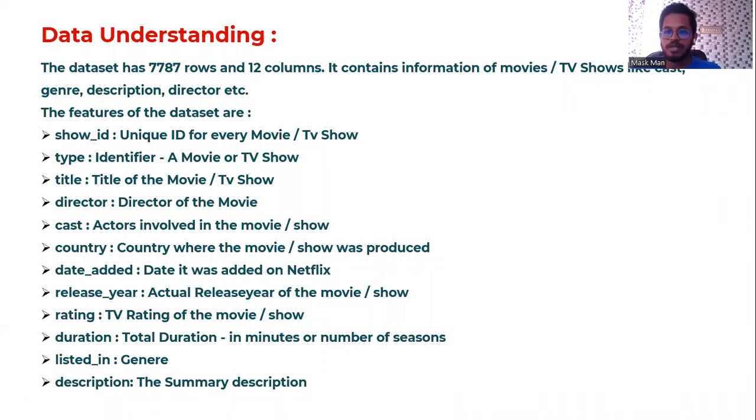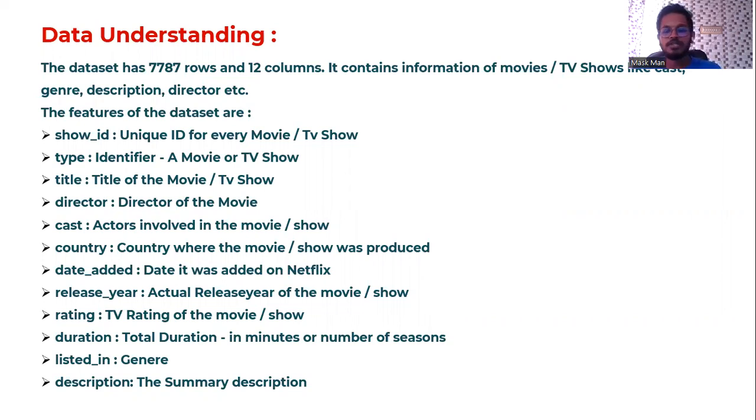After loading the dataset, the dataset has 7,787 rows and 12 columns, and it contains information about the content, like whether it is a movie or a TV show, who the directors and cast are, and what the description of the movie is.